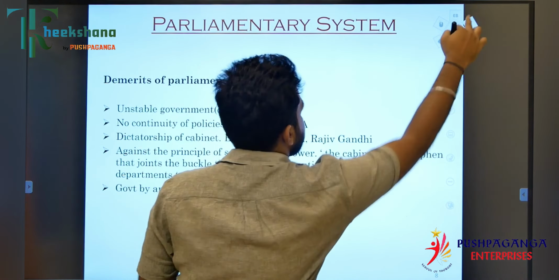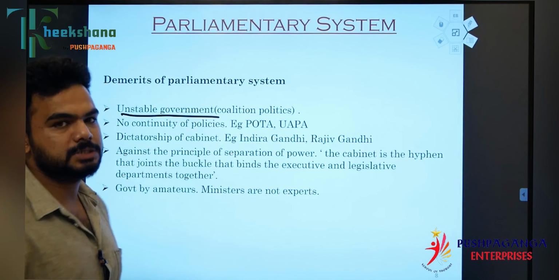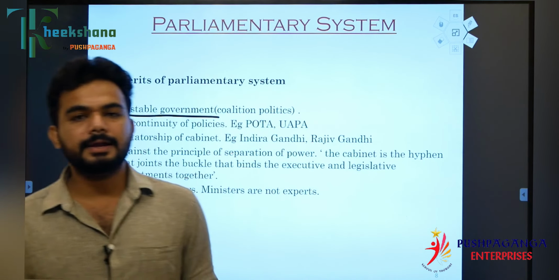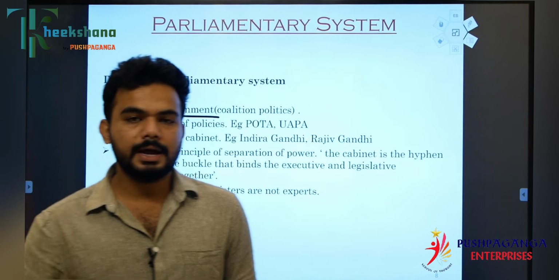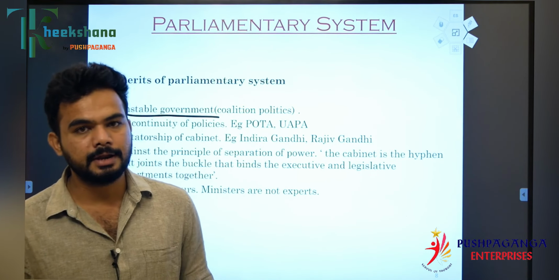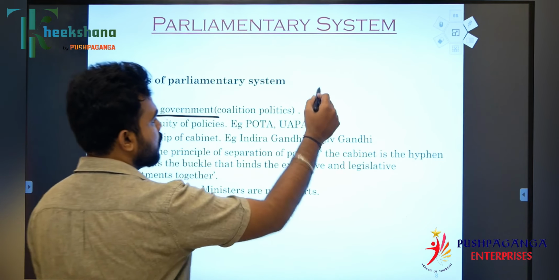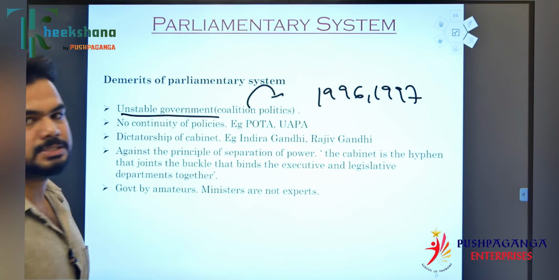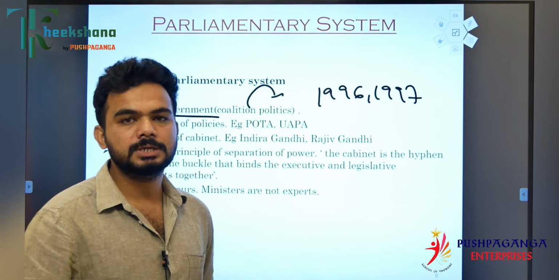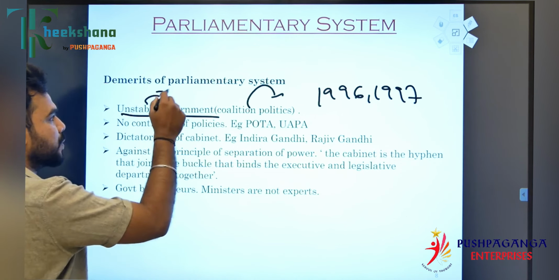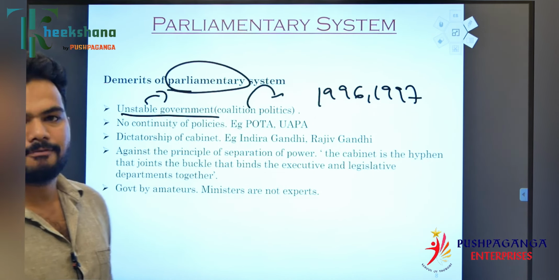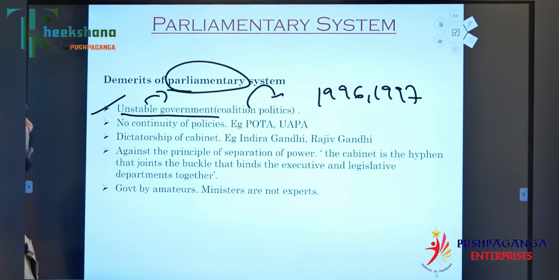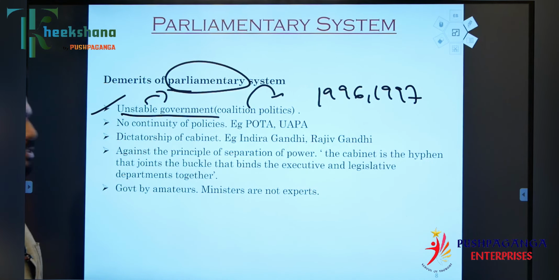Unstable government. You can witness unstable government because every coalition government will not always be successful. For example, in 1996, 1997, 1998, we saw a number of fluctuations, and in 1992 too, governments falling because of coalition politics. There will be no same ideologies. That's the reason unstable government is also witnessed in the parliamentary system, unless you get a full majority or, through horse trading or whatever it is, you cannot find a stable government.